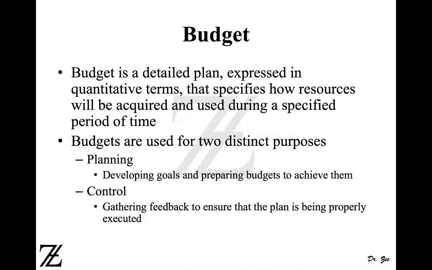Same thing with the companies. When the companies perform planning and control, they plan how much sales they are going to make in the current year, or how many units they have to produce in a current year, or how many labor hours they have to work, or how much labor cost they're going to incur, or overhead. So they create budgets for everything. So they plan that they have to make, let's say, $100,000 sales in 1 year. Now, to achieve $100,000 sales, they make quarterly goals, they make monthly goals, they make weekly quotas, they make daily quotas.